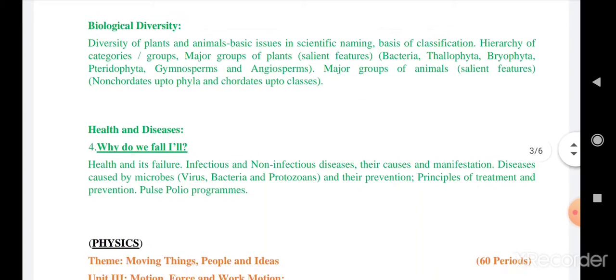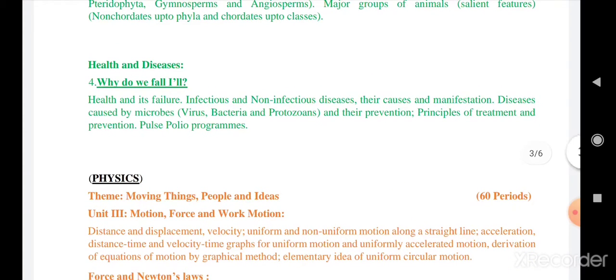Okay, then fourth we have health and diseases. The name of the chapter is why do we fall ill. In this you are going to learn about health and its failure. Then the subtopics covered in this chapter are infectious and non-infectious diseases, their causes, diseases caused by microbes, their principles of treatment and prevention, and different programs. So this you are going to learn in the bio part.